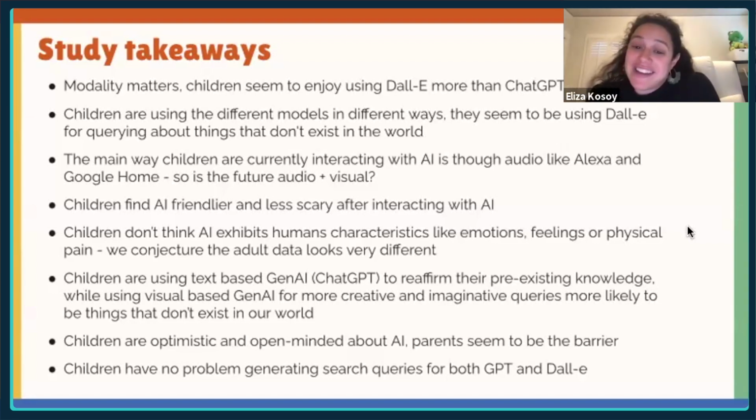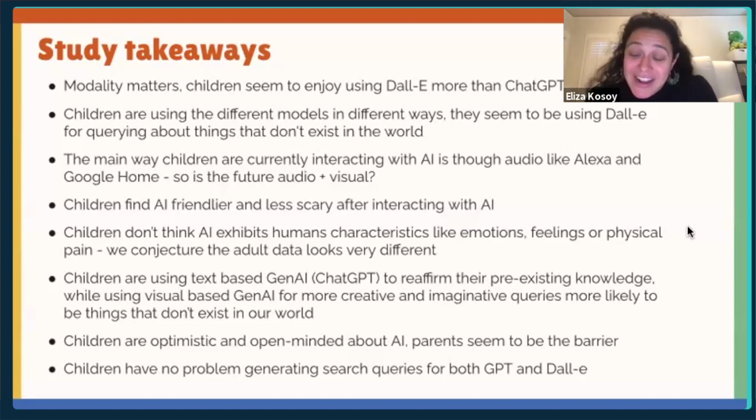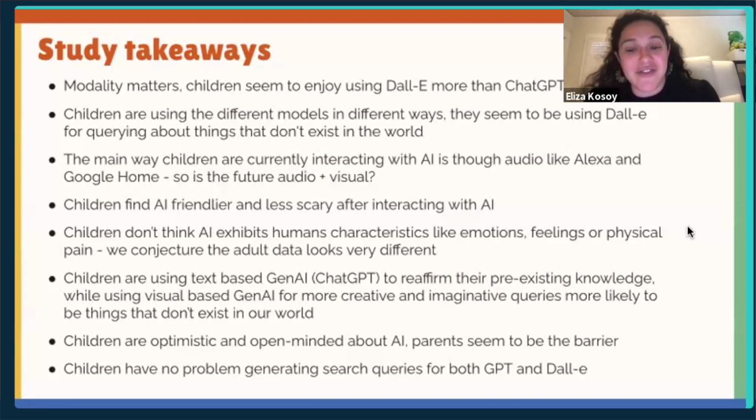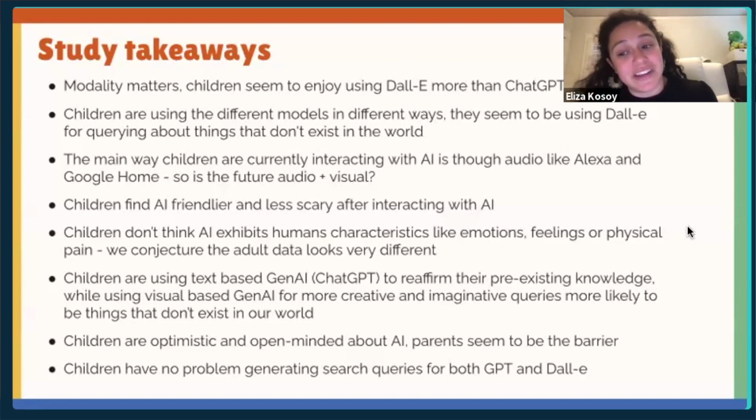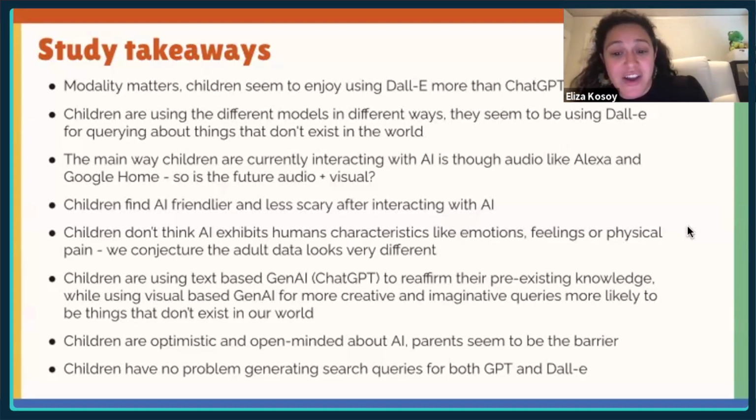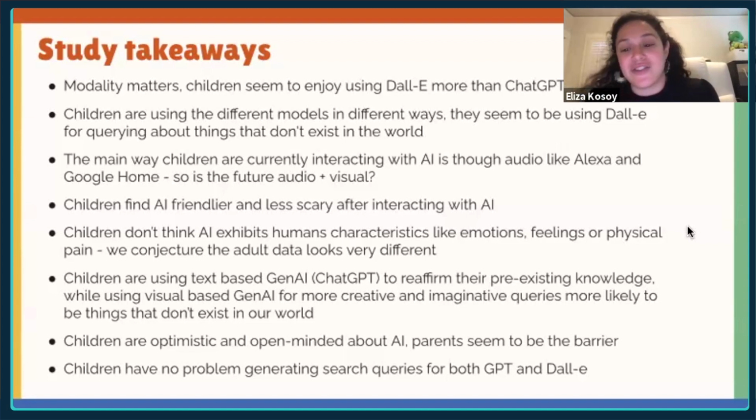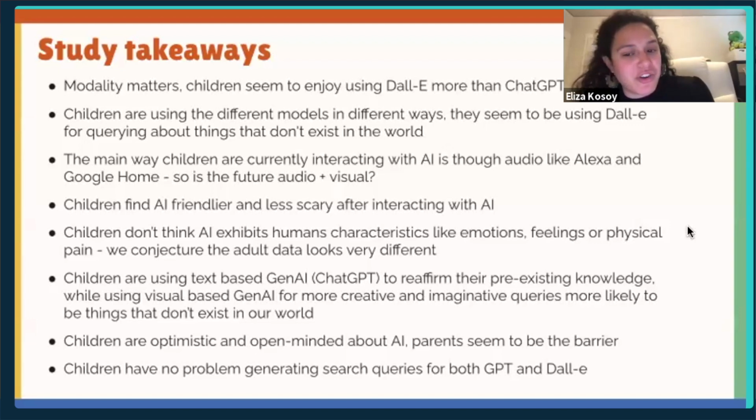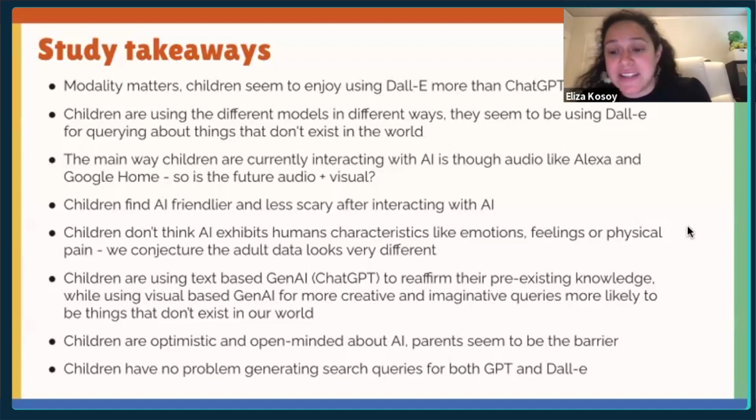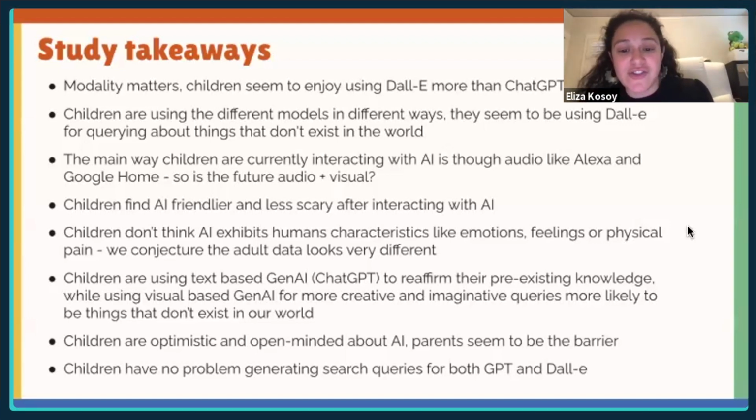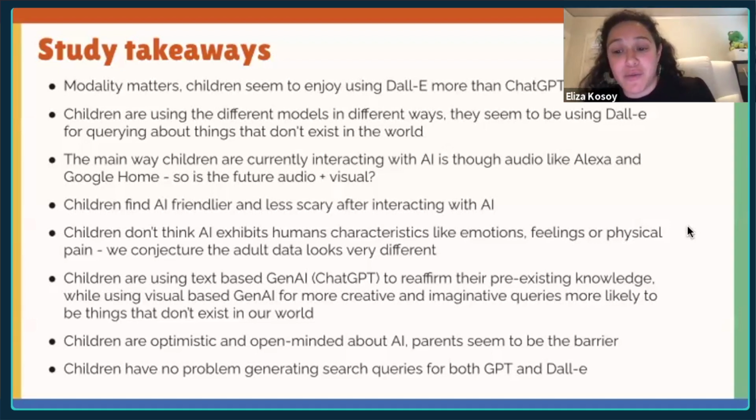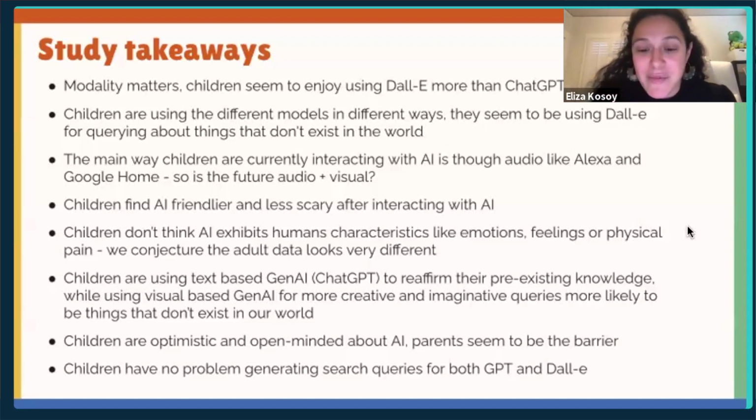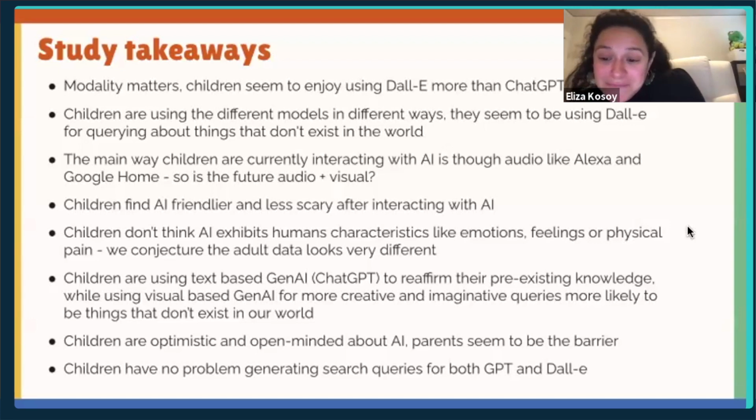Children are finding AI friendlier and less scary after interacting with it. And children don't think AI exhibits human characteristics like emotions, feelings, or physical pain. And I would conjecture that the adult data looks very different there. And children are using the text-based models like GPT to reaffirm their pre-existing knowledge, while using the visual-based one for more creative and imaginative queries, more likely things that don't exist in the world.